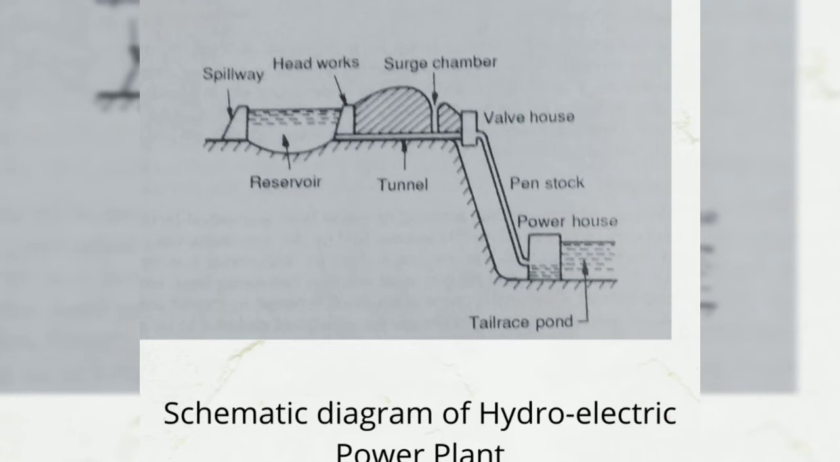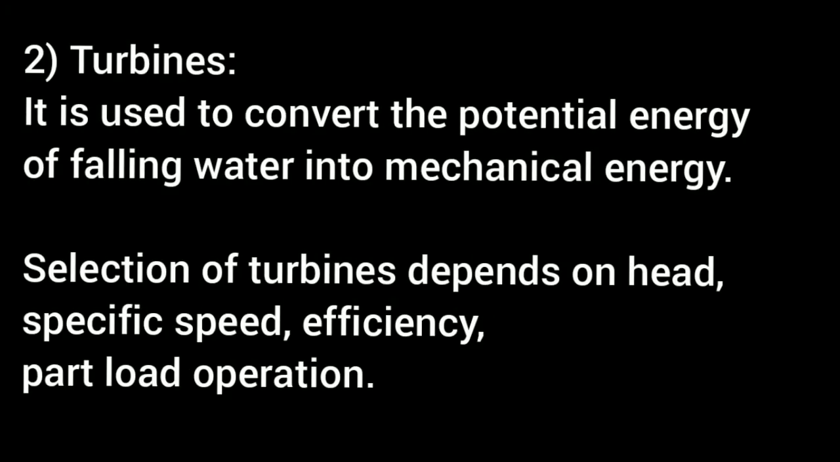The next, spillway. It serves to discharge excess water from the reservoir. Then next we can discuss water turbines. It is used to convert the potential energy of falling water into mechanical energy. Selection of turbines depends on head, specific speed, efficiency, part load, operation.